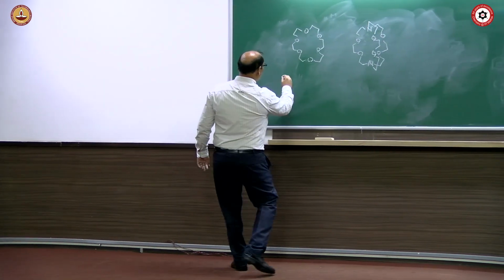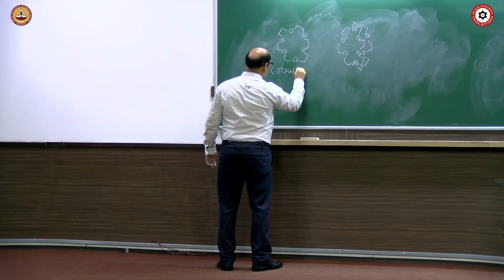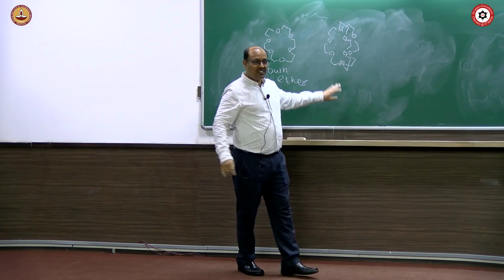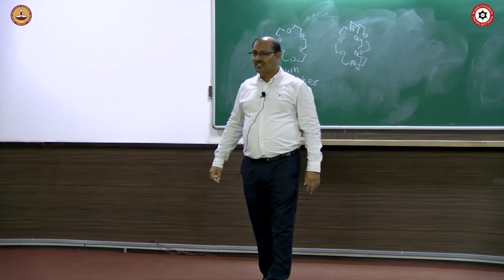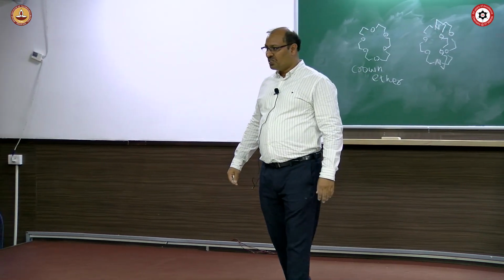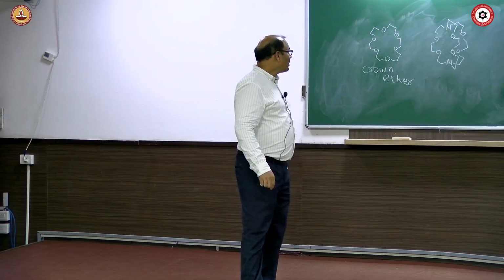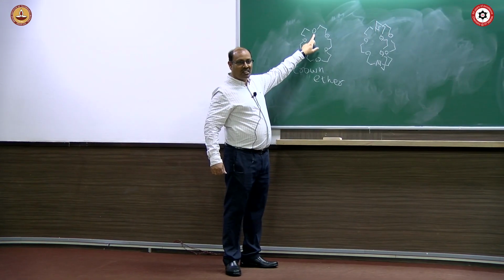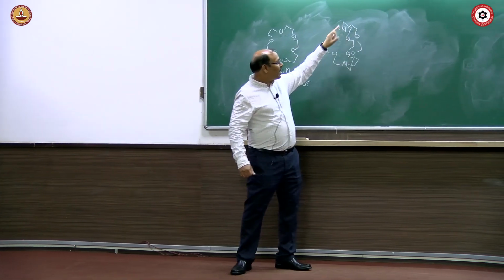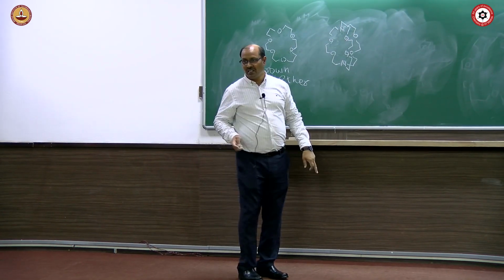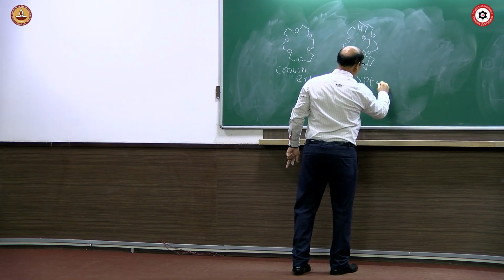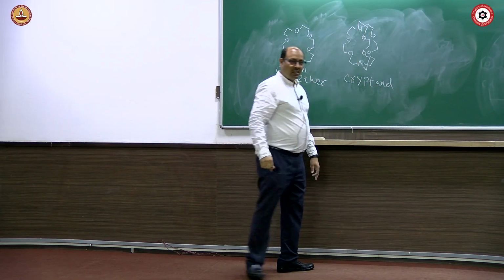So, this compound is called crown ether. Do you have any idea what it is called? No. Aza crown ether is the compound where you simply make it nitrogen, that becomes aza crown ether. When one more arm is added, that is called cryptand. It's called cryptand.